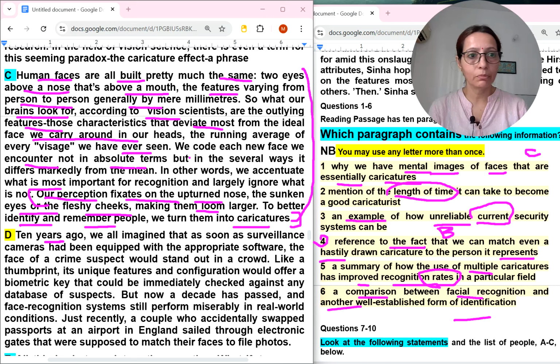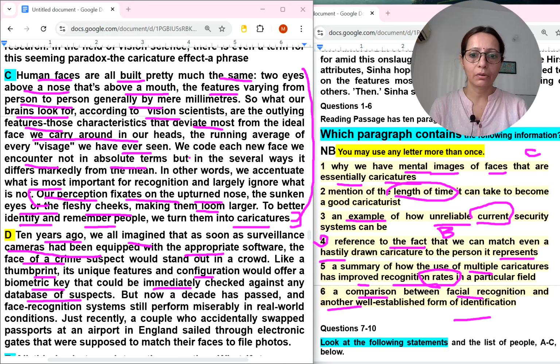Ten years ago, I am reading the D paragraph. We all imagined that as soon as surveillance cameras had been equipped with the appropriate software, the face of a crime suspect would stand out in a crowd. Like a thumbprint, its unique features and configuration would offer a biometric key that could be immediately checked against any database of suspects. So they are talking about something new, and in comparison, I think they will be talking about a well-established form of identification. See this?